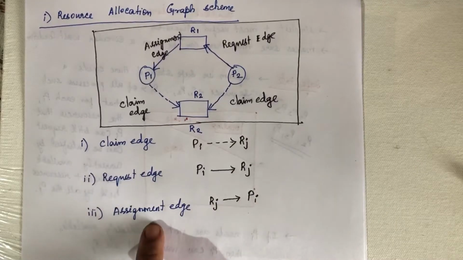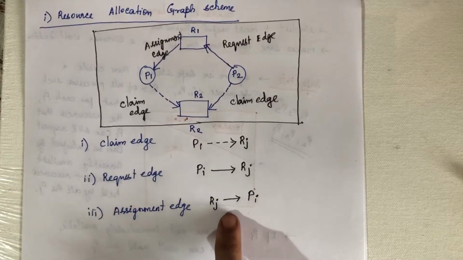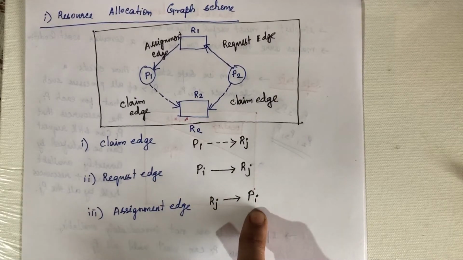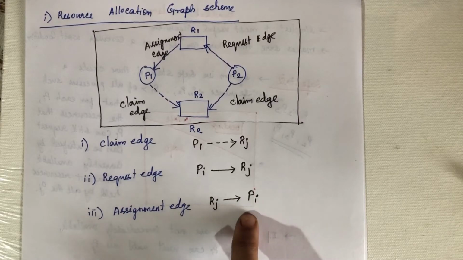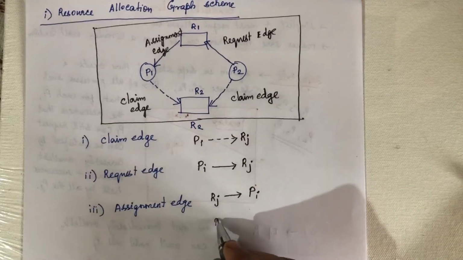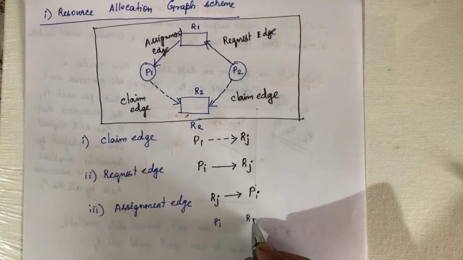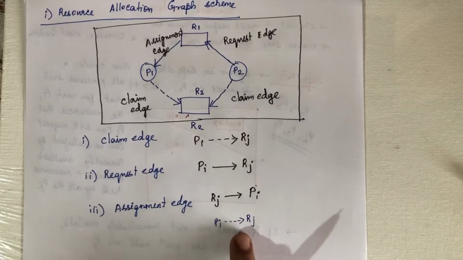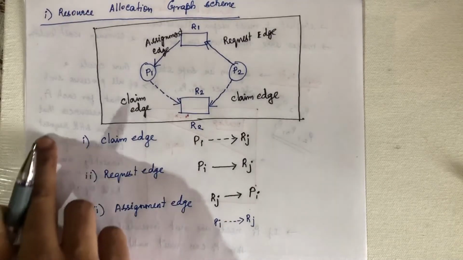Then that edge is called an assignment edge. Once the resource Rj is used by Pi and Pi finishes its execution, Pi will release the resource. In that case, the edge between Pi and Rj will again become a dotted line. That means it can request Rj in future, so the assignment edge will become a claim edge.